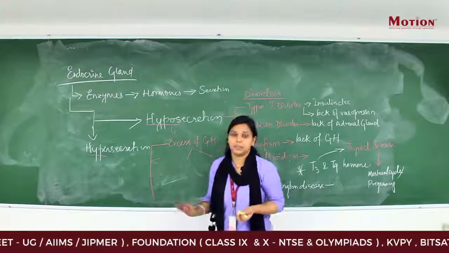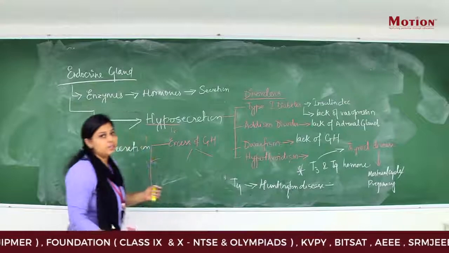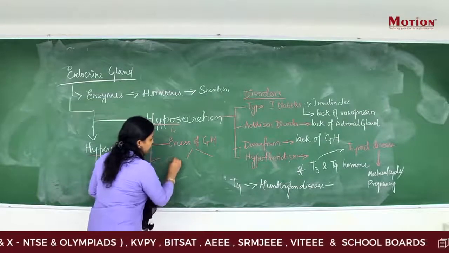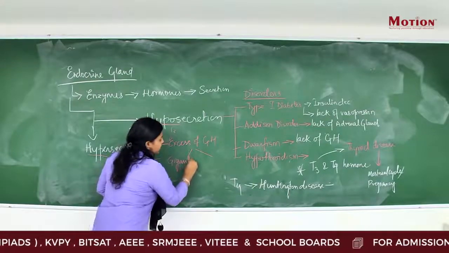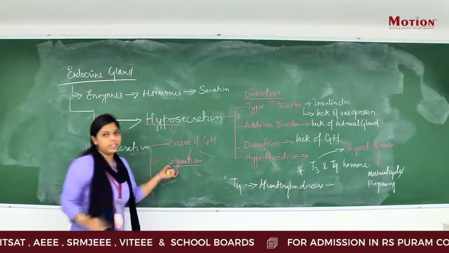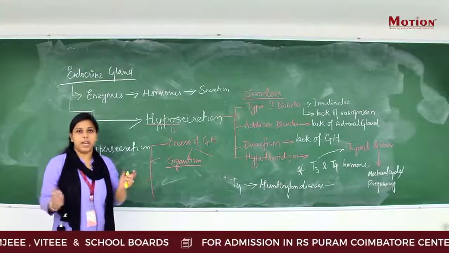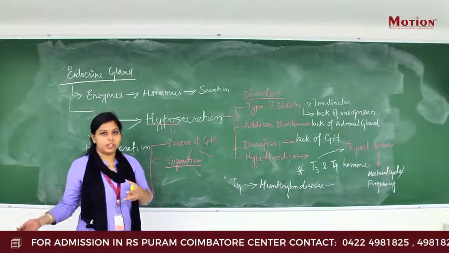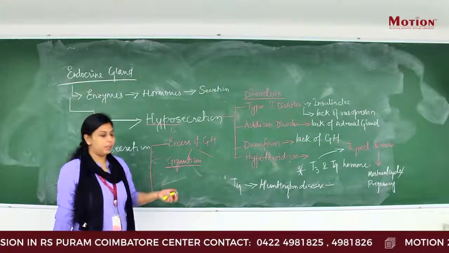If the excess of growth hormone takes place from childhood, that leads to gigantism, which is a very rare disorder, and in this disorder the person has a bigger stature and body structure and is much taller in comparison to normal human beings.